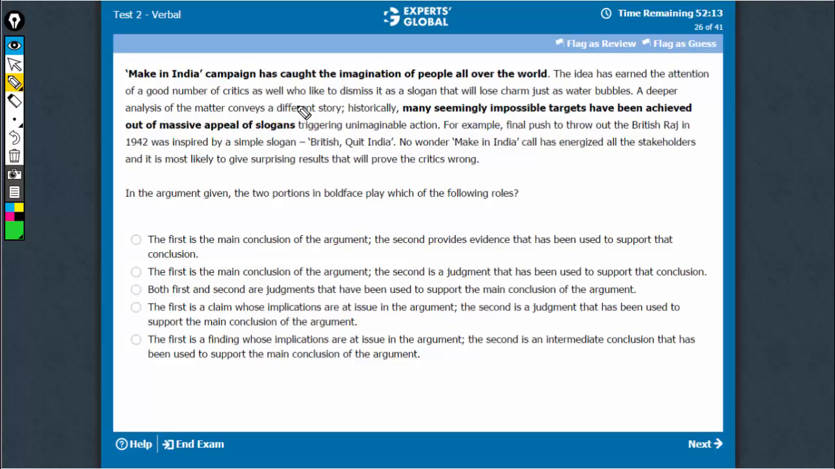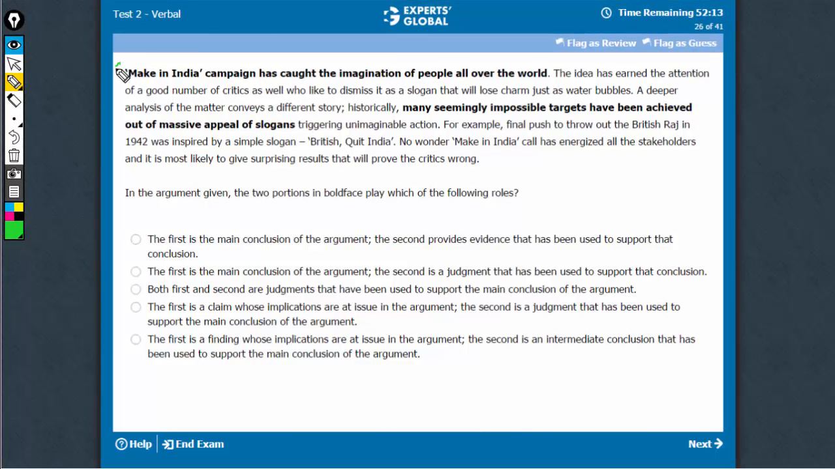In bold-faced questions, it is crucial that you first establish the relationship between each bold part and the conclusion of the argument. So let's see how each is related to the conclusion. The conclusion is this part, that the campaign is likely to give surprising results. So the campaign is going to be successful. That is the conclusion. How is this related?